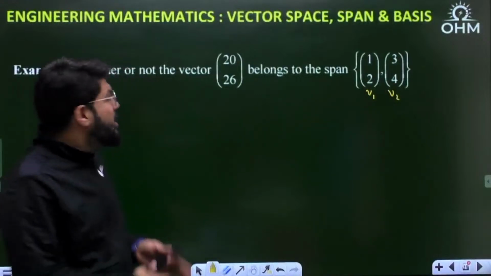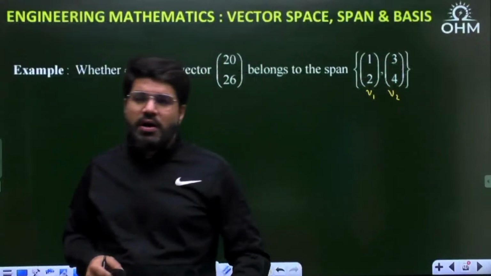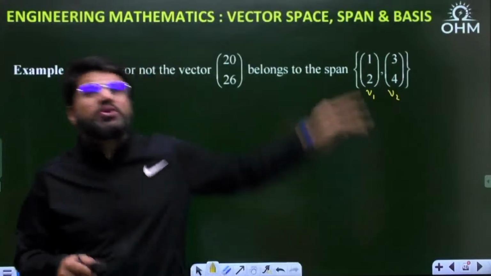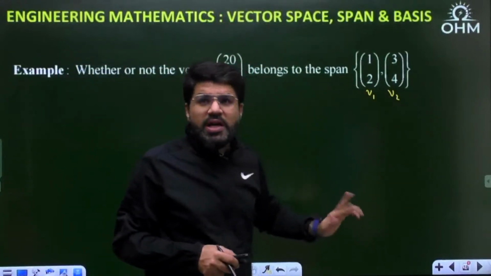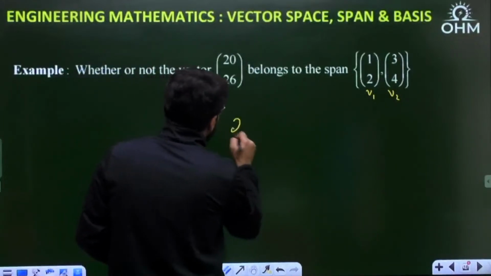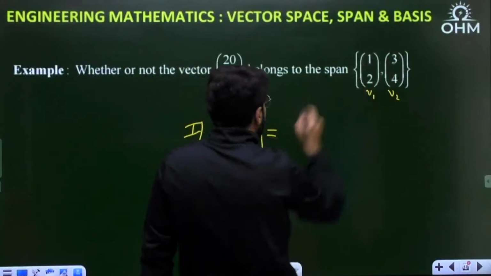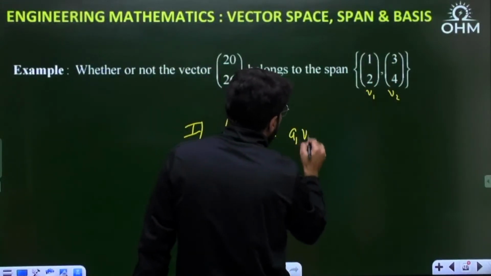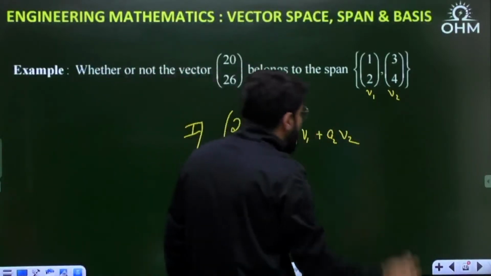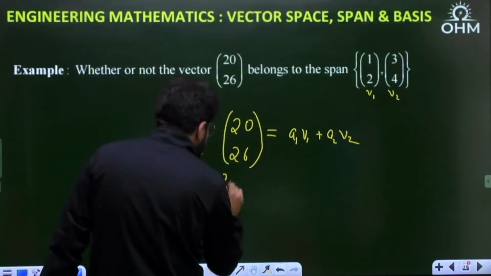Now how do you check whether any vector belongs to the span? Again, revise: what comes in the span of v1, v2? All the linear combinations of v1 and v2. So this vector (20, 26) also belongs to the span if it is a linear combination, that is a1 v1 plus a2 v2. Let me write plus only; if it is minus, a2 will automatically come out negative. Let us see whether it is expressible like this or not.